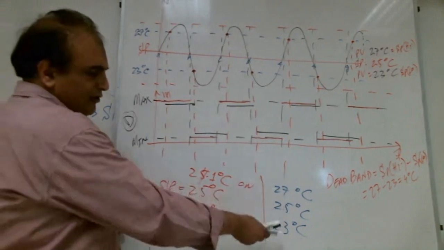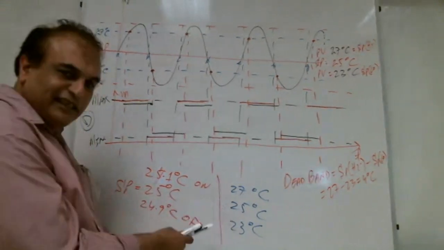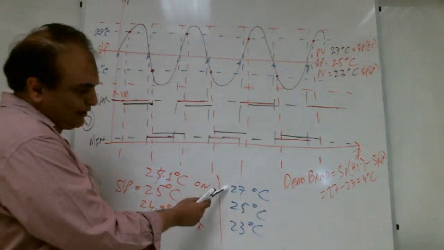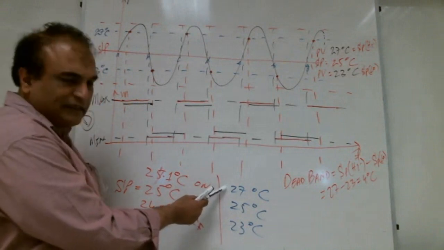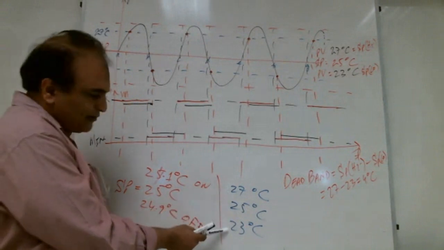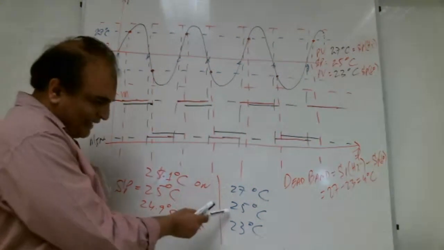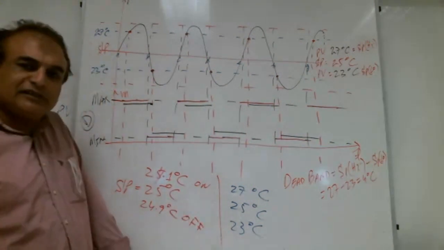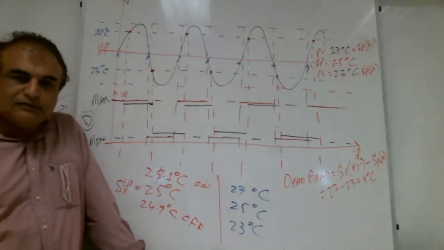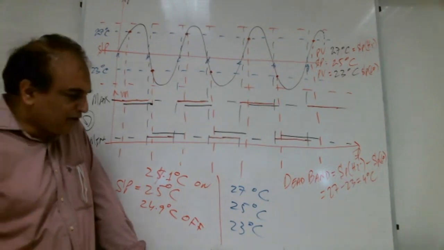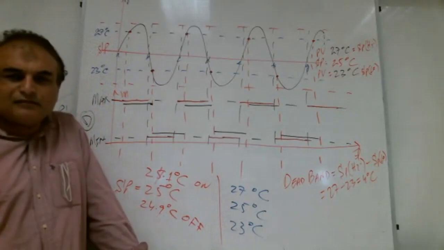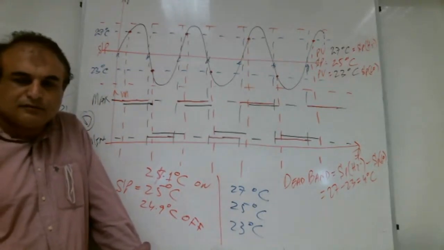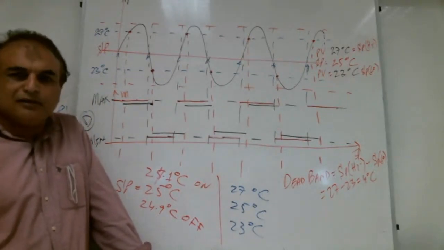If we take this scenario, it will get on at 27 degrees centigrade, and it will get off at 23 degrees centigrade. It's gonna keep the PV near to set point? Is it possible? Yes, teacher. Yes. Not possible.